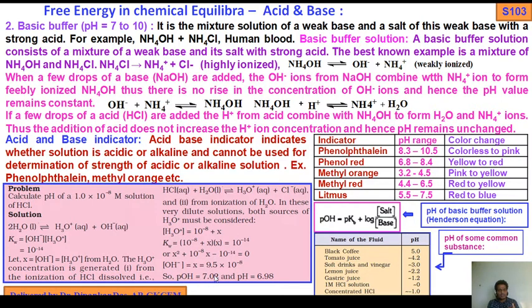You know pH plus pOH equals 14. So if you get the pOH value 7.02, then you can find out the value of pH. So pH equals 14 minus 7.02. In this way you can find out the pH for this type of very important problem.